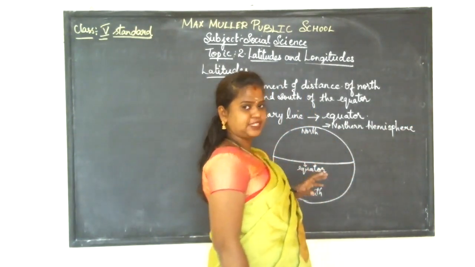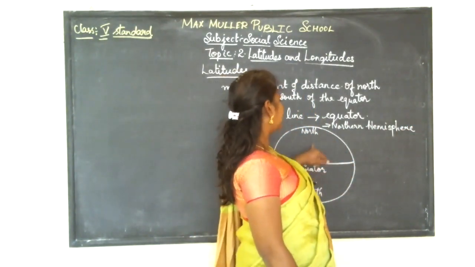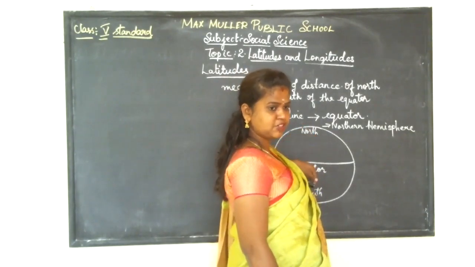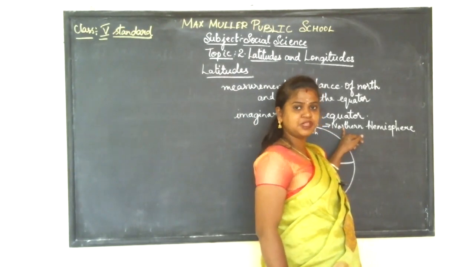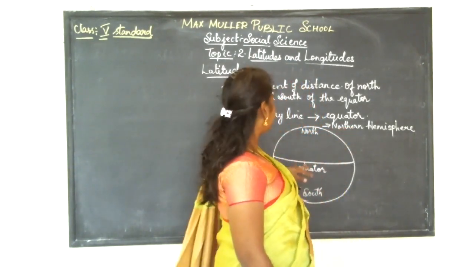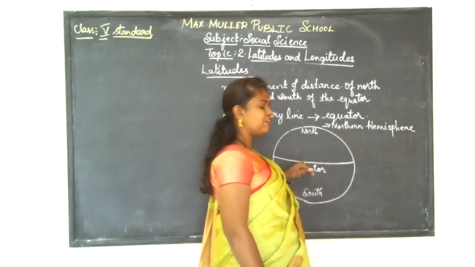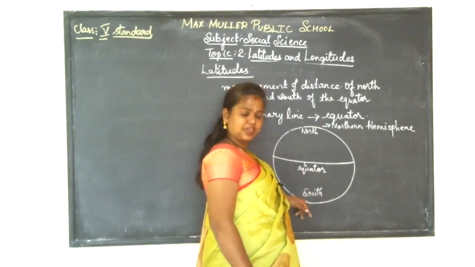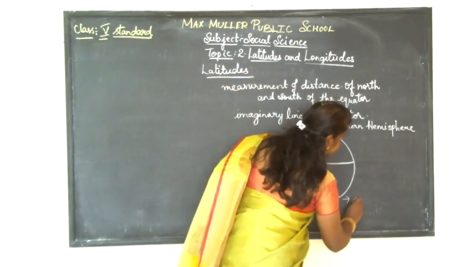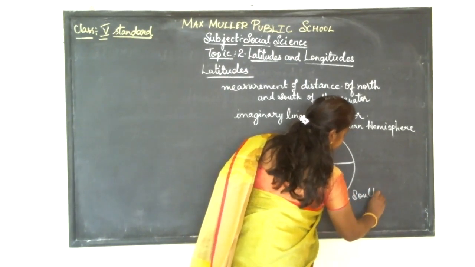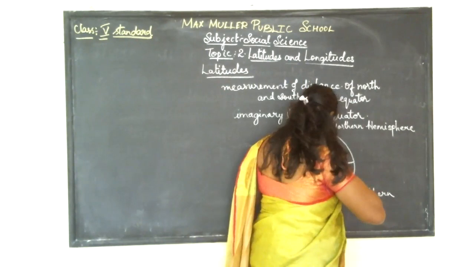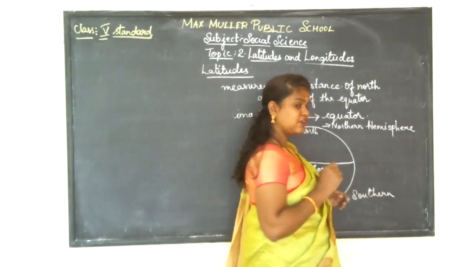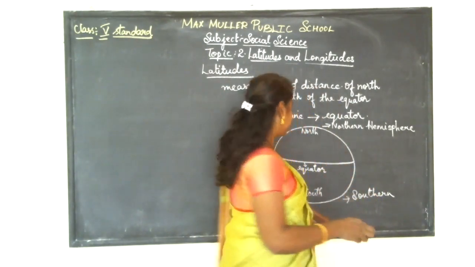The place which extends from the equator to the north is called the northern hemisphere, and in the same way the place which extends from the equator till the south is called the southern hemisphere.